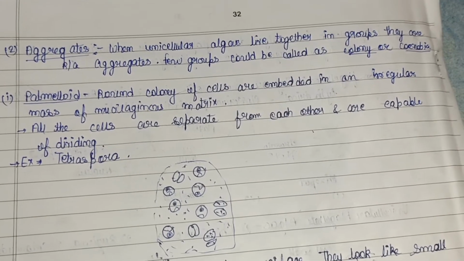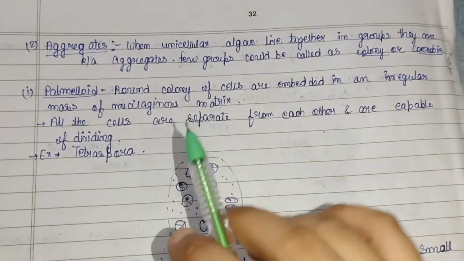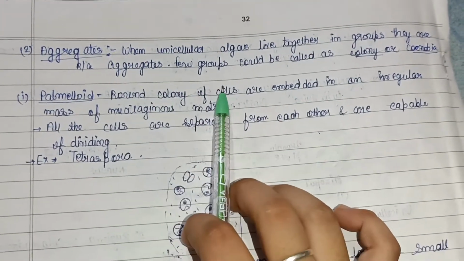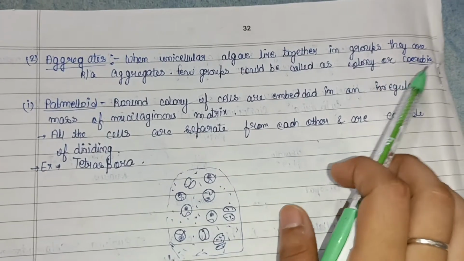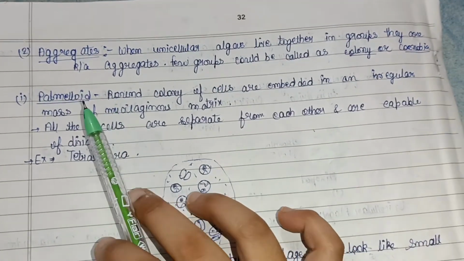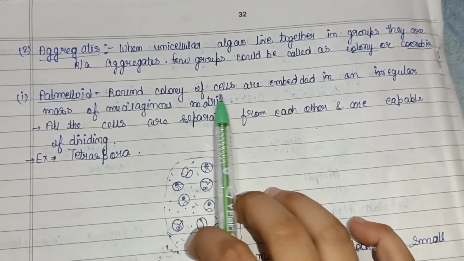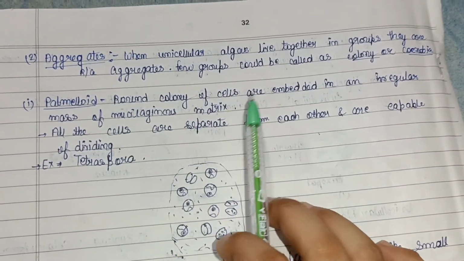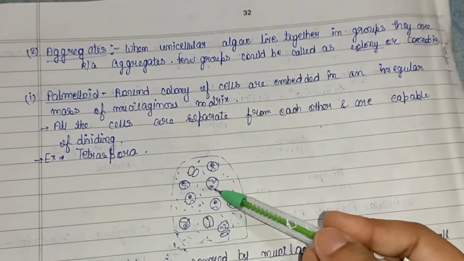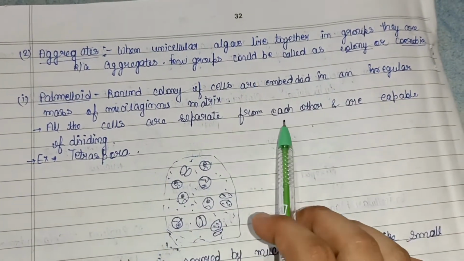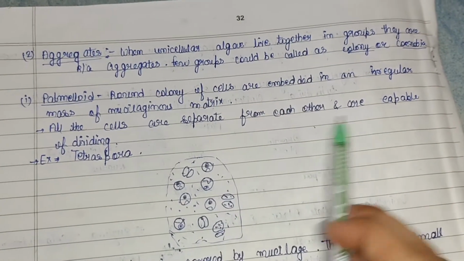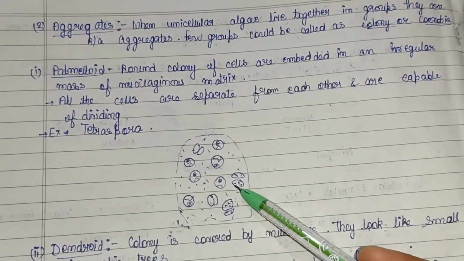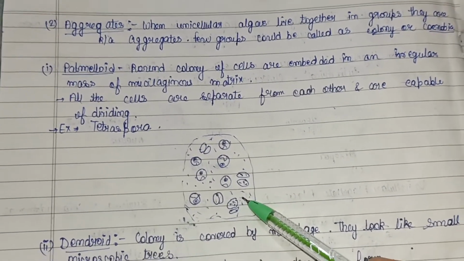Then the second type is aggregates. Whenever unicellular algae live together in groups, they are known as aggregates. Few groups could also be called a colony or coenobia. Then first is the palmelloid category. So the round colony of cells that are embedded in an irregular mass of mucilaginous matrix. Here you can see in this diagram the irregular mass. All the cells are separated from each other and are capable of dividing. Example is Tetraspora. This is a diagram representing the palmelloid colony of Tetraspora algae.